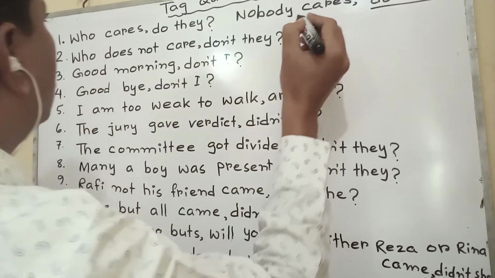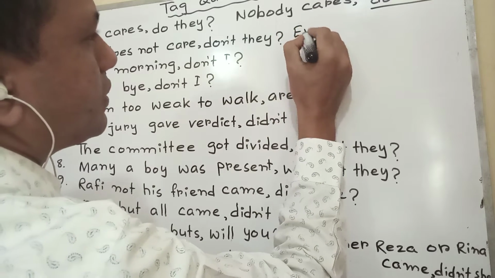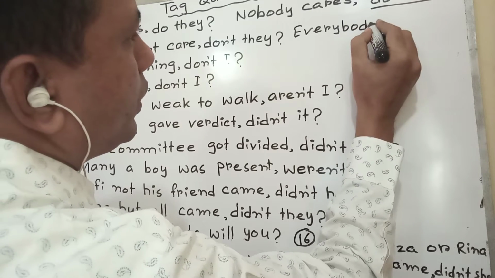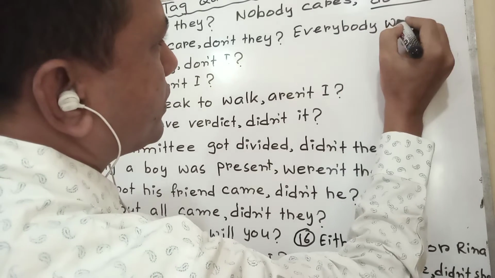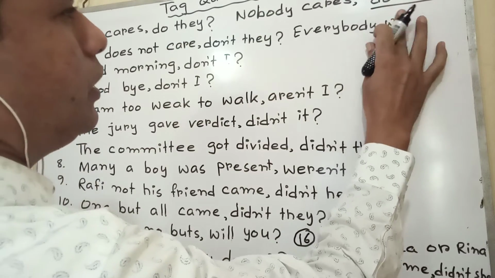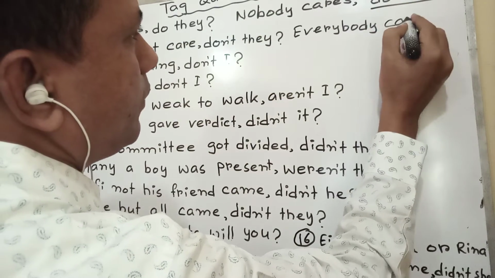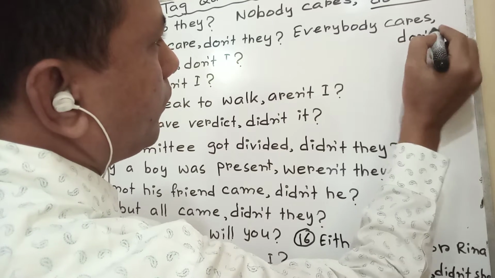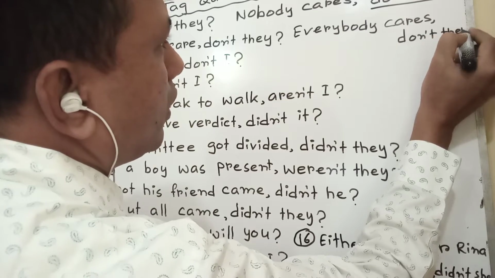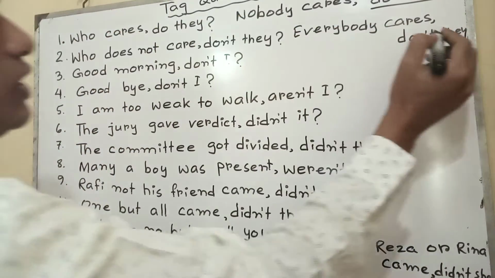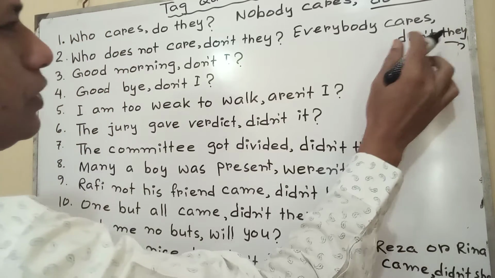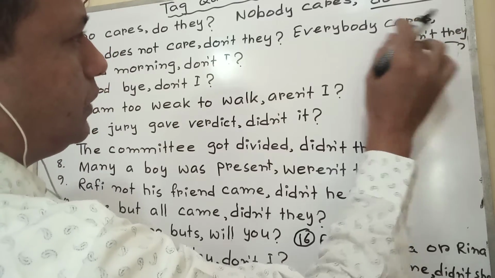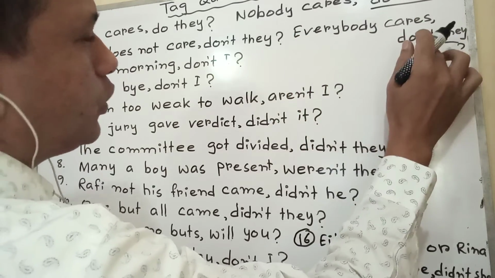Again, if I say who does not care, its assertive is everybody cares. That means don't they, because if we find these types of words, at first I have to write they, then the acceptable word, such as do, and as it is affirmative, that should be negative.